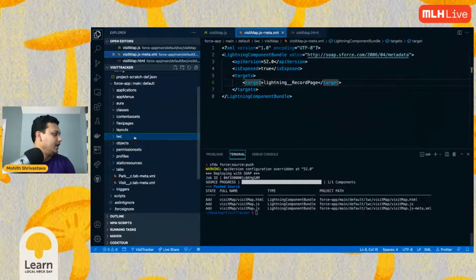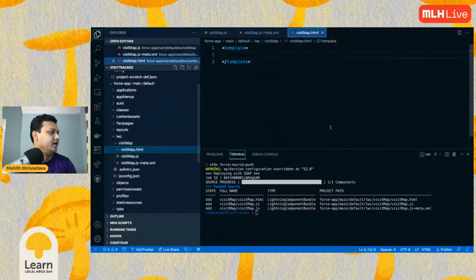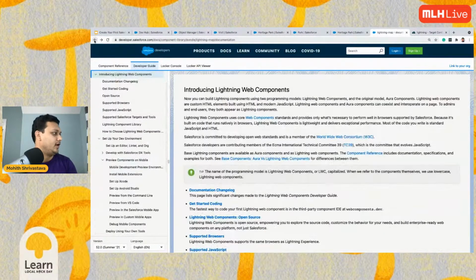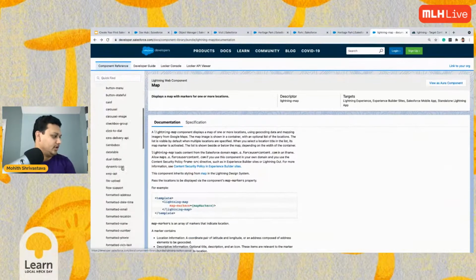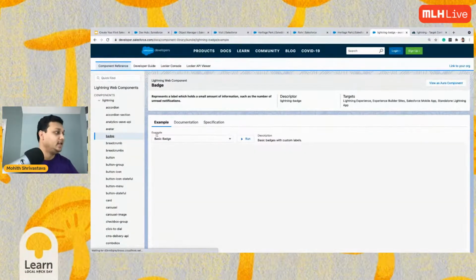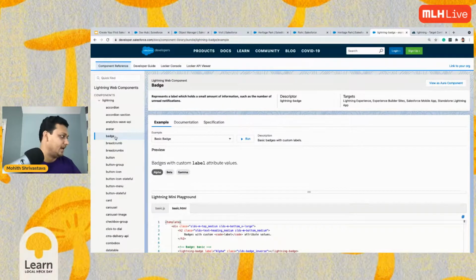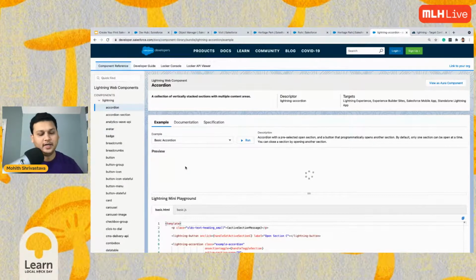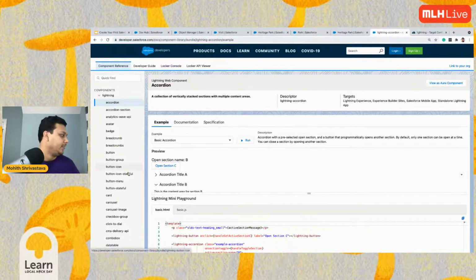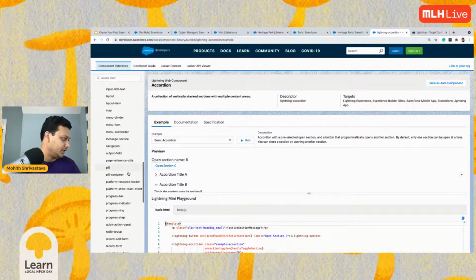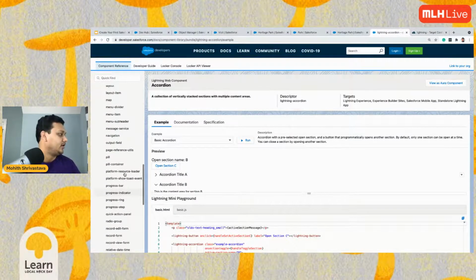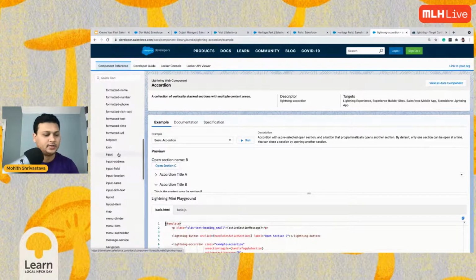Let's quickly add a simple file. From here, we can go back to that map component. We have a bunch of components here. We provide you the ability to build anything you like, from a basic badge to avatars to accordions, and we have already built a lot of templates for you to build and understand. One of the things I want to mention is the map component, that's what we were working on. Let's go to the map component and see how it works.